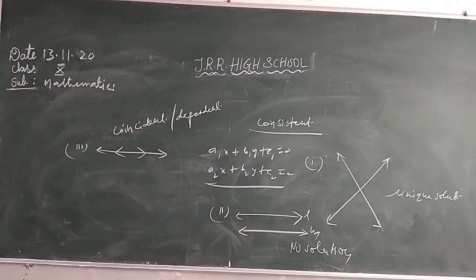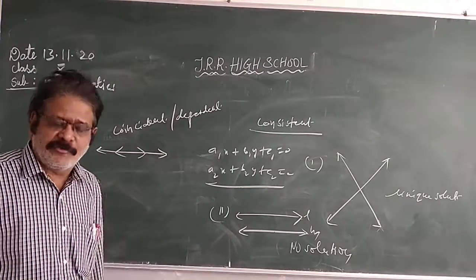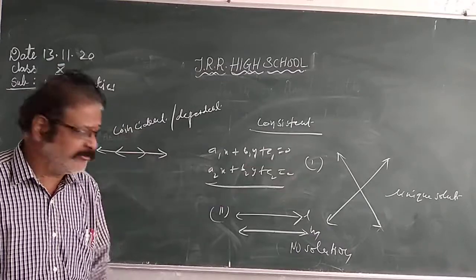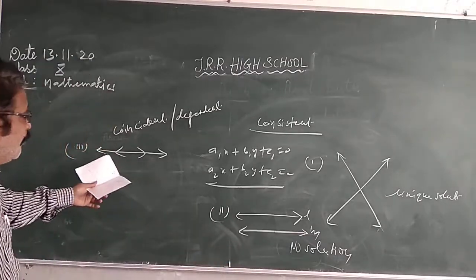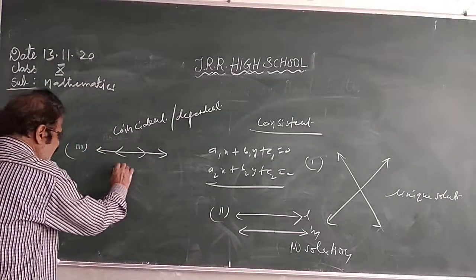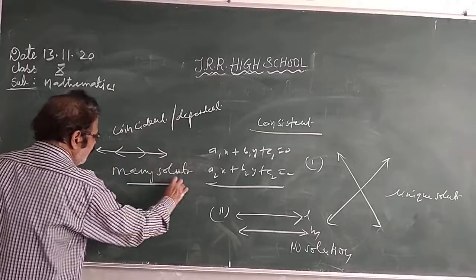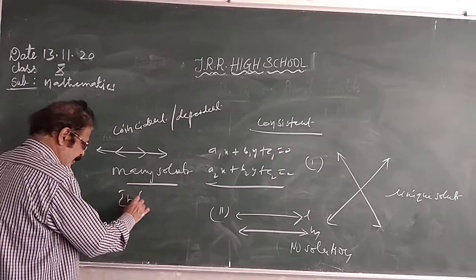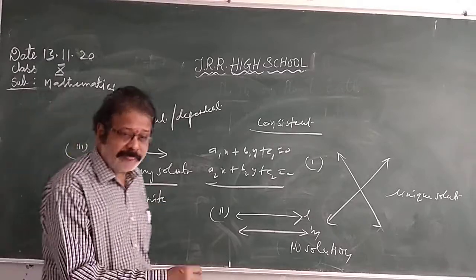In the last class I told you this. We discussed all this. How can you check whether the pair of linear equations in two variables has a solution or not? When they intersect, they have a solution. When they don't intersect, when they are parallel, there is no solution. When they are coincident, one over the other, there are many solutions, meaning an infinite number of solutions.